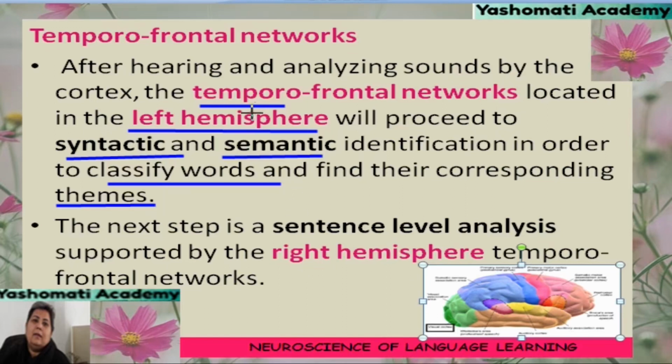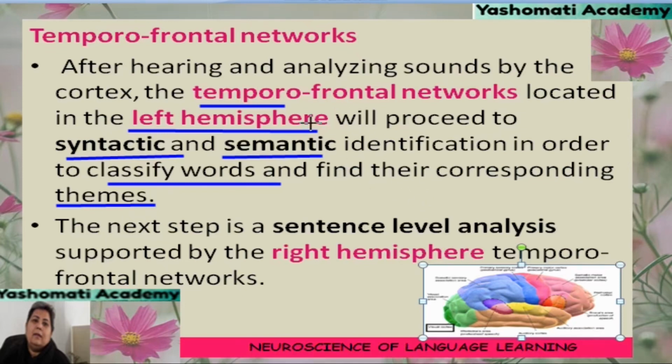So what is the left hemisphere doing? It is analyzing the sounds, then with the help of temporofrontal network, it is helping us to understand the syntax and semantics and thus classify the words into proper meaning so that we can understand what is the structure of the sentence, and we can also understand that what is the meaning of word in that particular sentence.